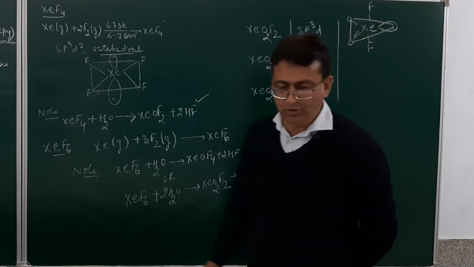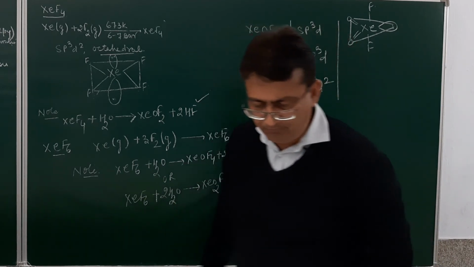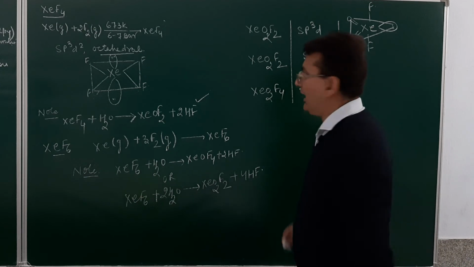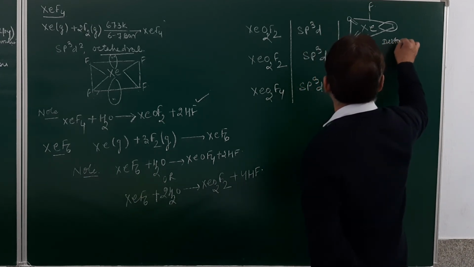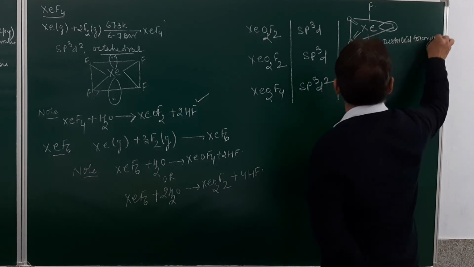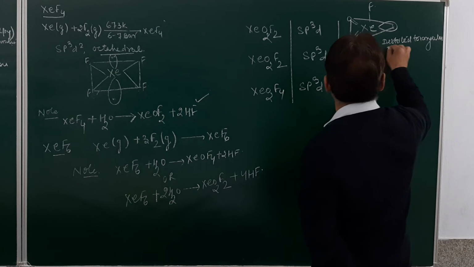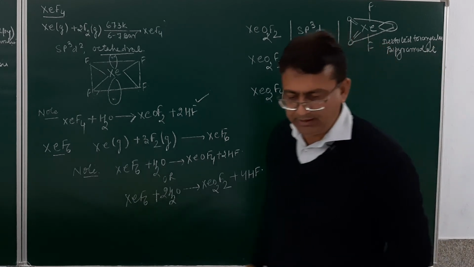This will have distorted triangular bipyramidal geometry. Am I clear?